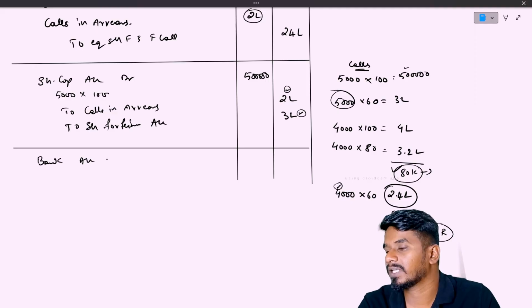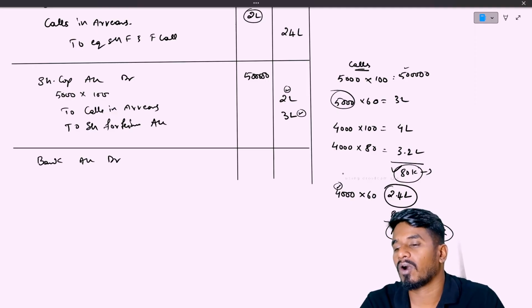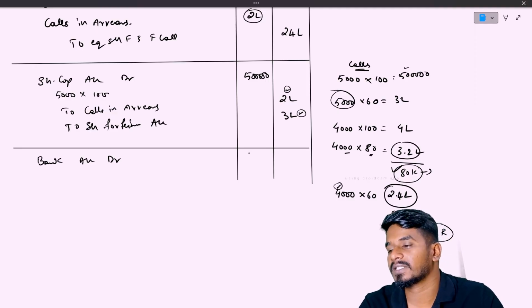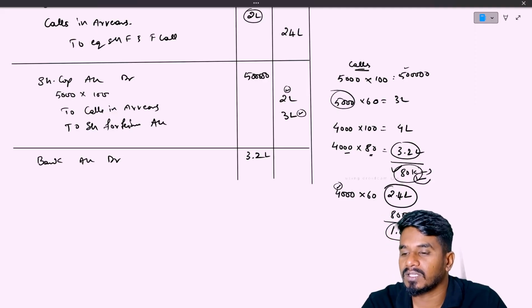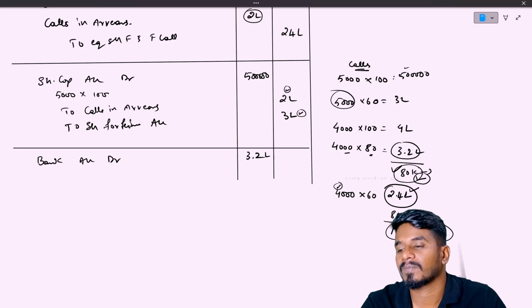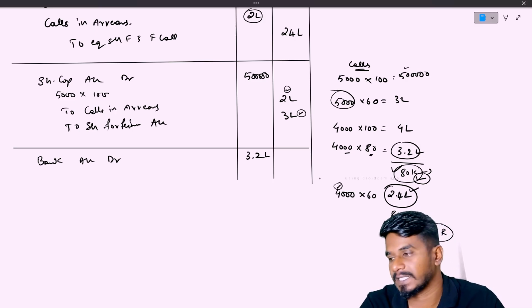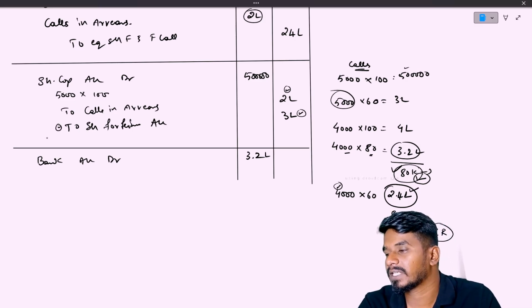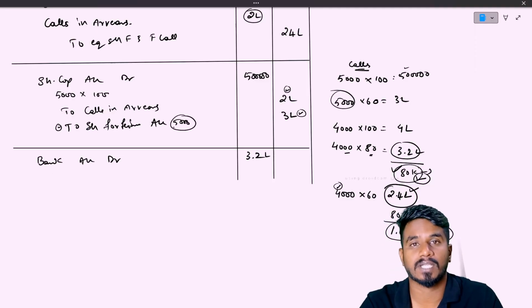Obviously, bank account will get debited because the asset is increasing. So for how much? We are reissuing at 80. Correct. 4,000 into 80, that is 3.2 lakh rupees. So whatever loss we are getting, that is 80,000, we will cover it from whatever we have received. That is, we will have it in the share forfeiture account. Here we have shown 5,000 shares, not 4,000 shares. Correct.